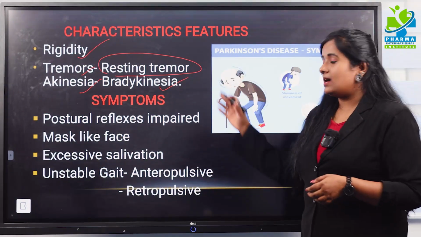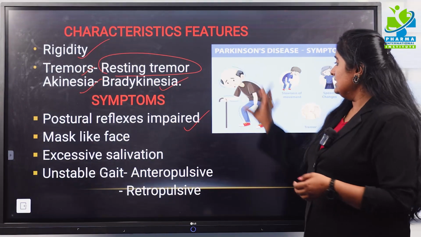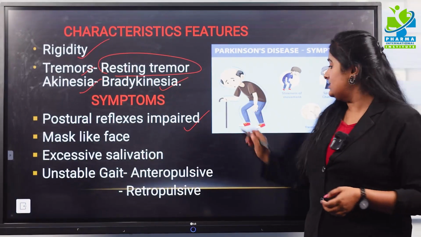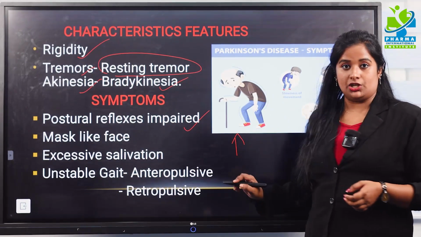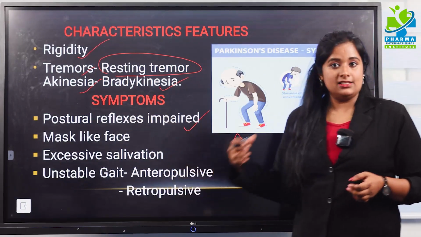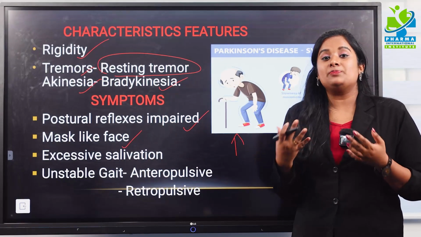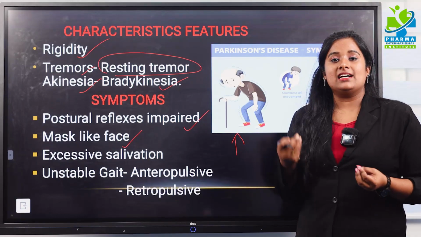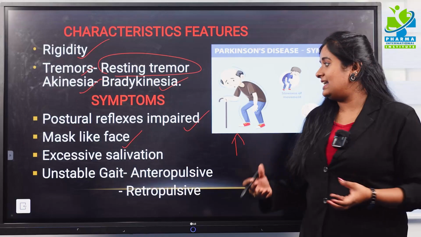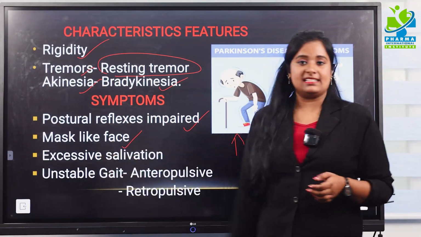Other than this, there are some other symptoms like impaired postural reflexes. In this photo, you can see this man, the postural reflexes are impaired. He is not standing in the upright position. There is no balance in his position. That is your postural reflexes being impaired. The second one is mask-like faces. These are expressionless faces. Whenever the facial muscles are impaired, we can see an expressionless, fixed appearance. That is your mask-like face.